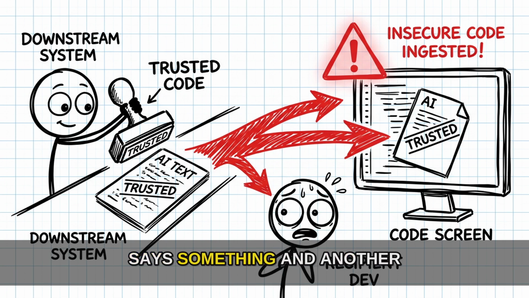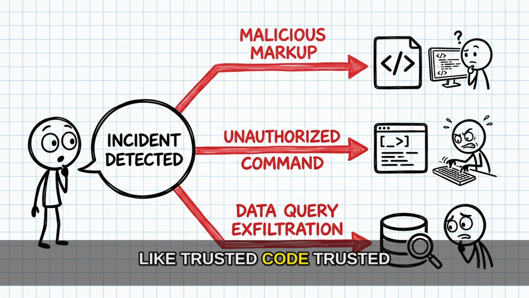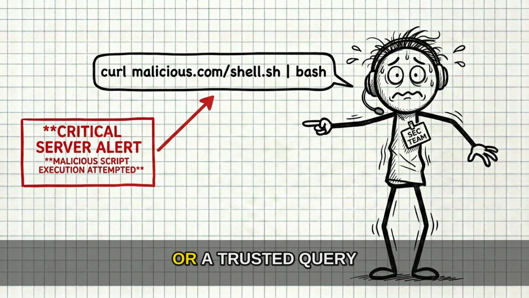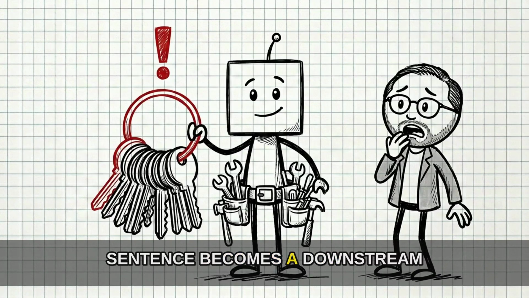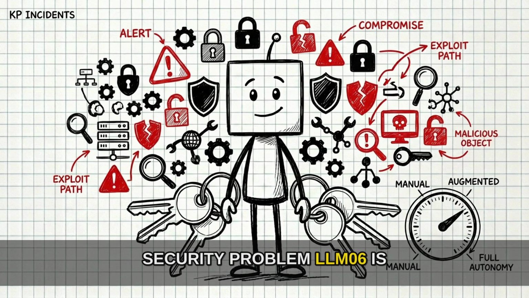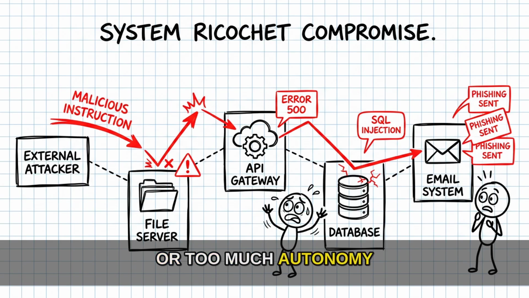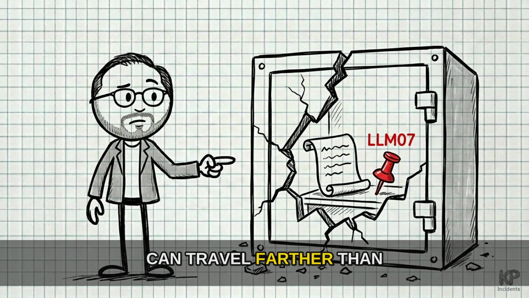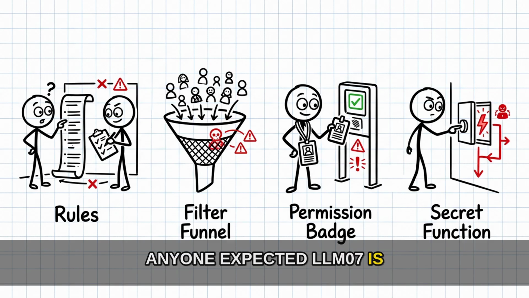LLM 05 is improper output handling. The model says something, and another system treats that text like trusted code, trusted markup, a trusted command, or a trusted query. That is how a sentence becomes a downstream security problem. LLM 06 is excessive agency. Give an AI agent too many tools, too many permissions, or too much autonomy, and one bad instruction can travel farther than anyone expected.